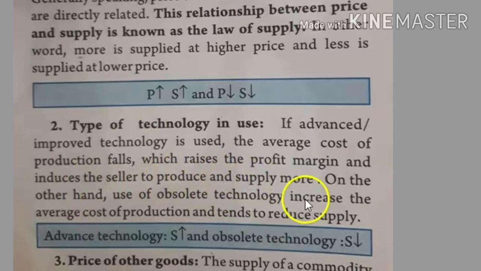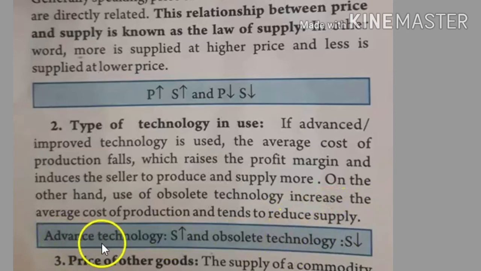So when machineries and new technologies are introduced, the supply may increase. On the other hand, use of obsolete technology increases the average cost of production and tends to reduce supply. Obsolete technology means outdated technology; it will reduce the production and reduce the supply.